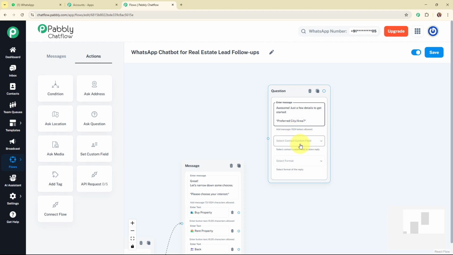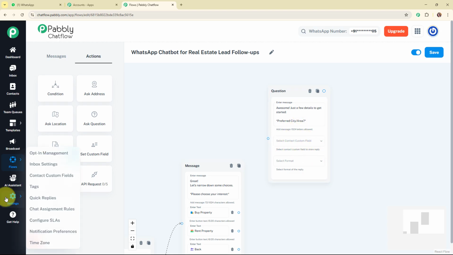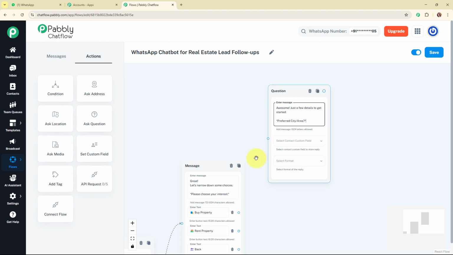And here let me tell you how you can access this contact custom field. Here you need to click on the settings, and from here you will be able to see the option of contact custom fields. Alright, so from here you can access the contact custom field.